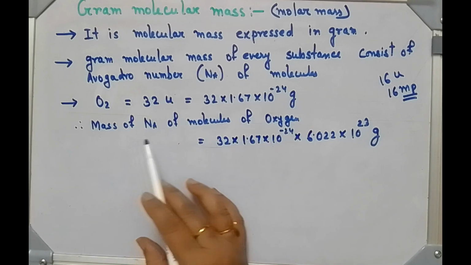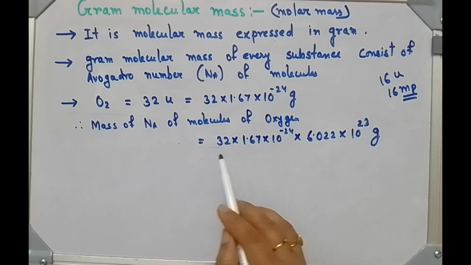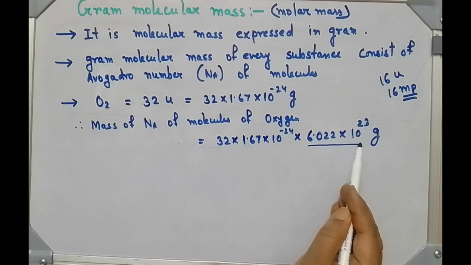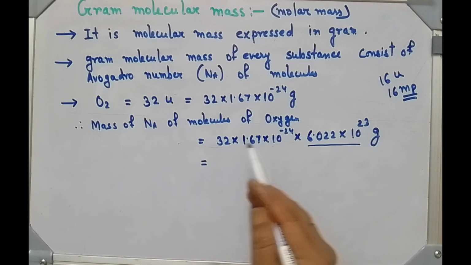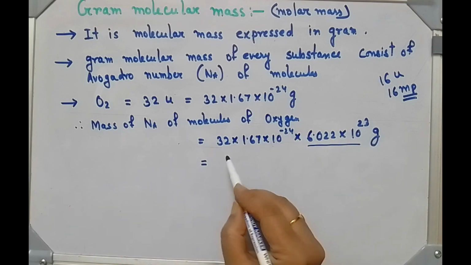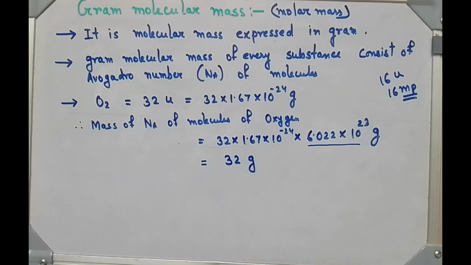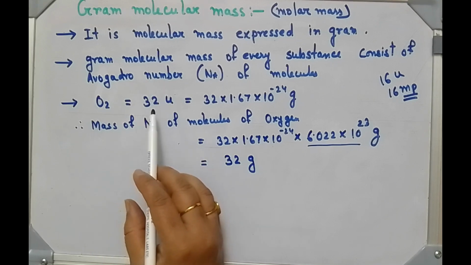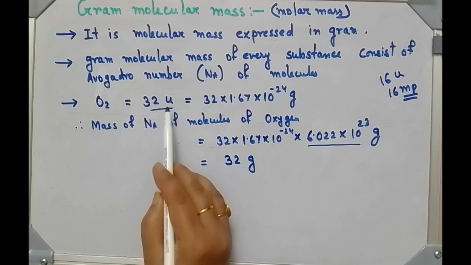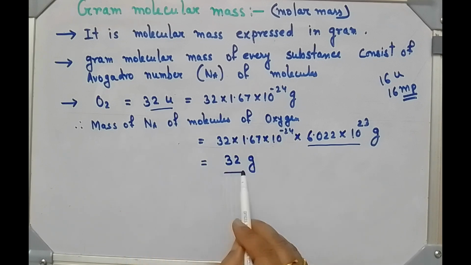And mass of Avogadro number of molecules of oxygen, you have to multiply it with Avogadro number. Similarly, like previously we have done, this part is coming 1, so it is 32 gram. So molecular mass of oxygen is coming 32 unit, and gram molecular mass or molar mass is coming 32 gram.